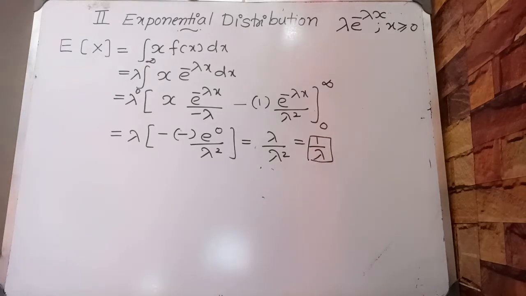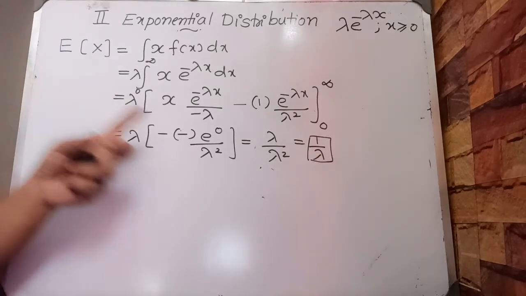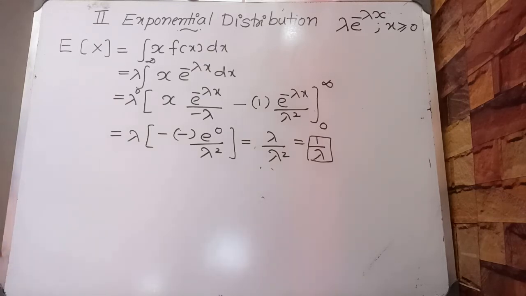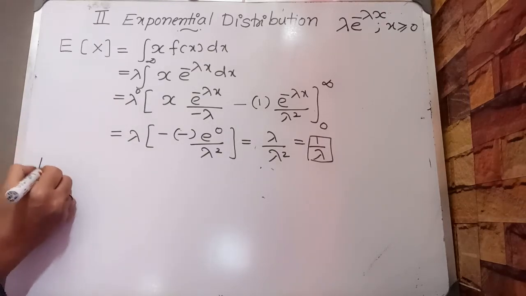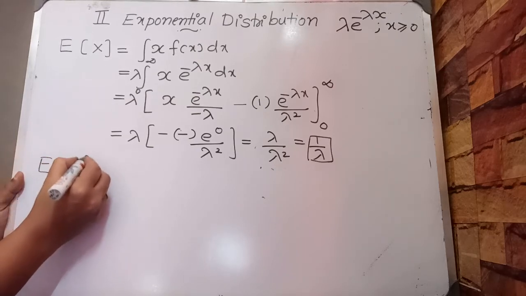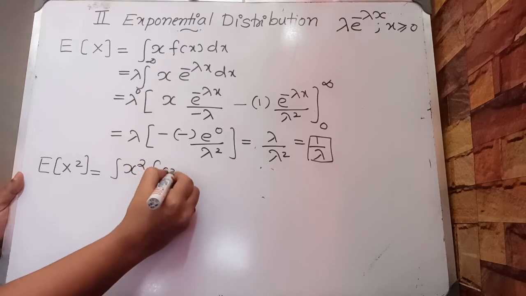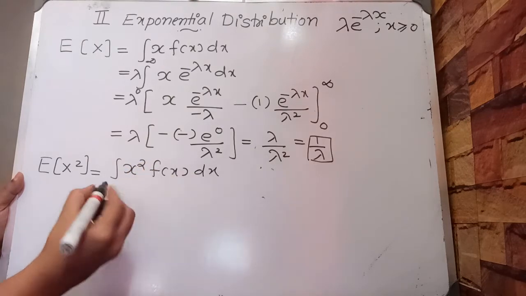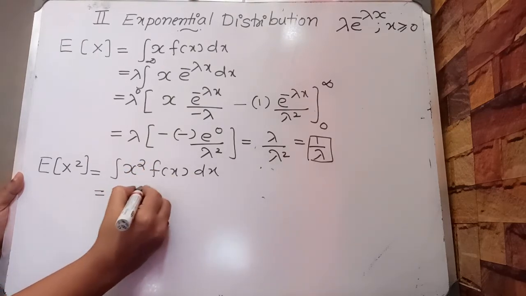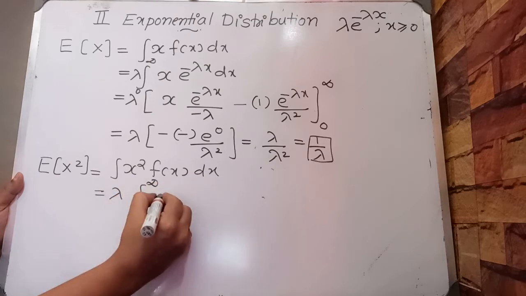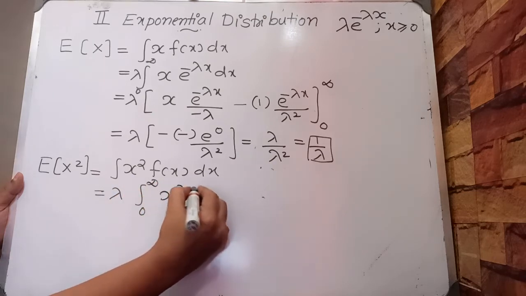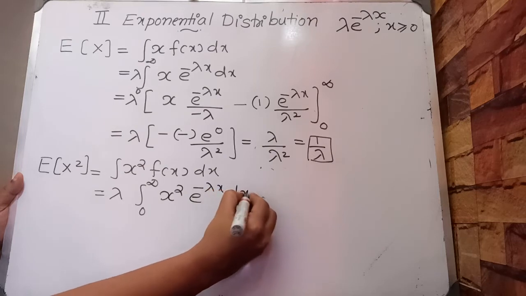That is, the mean of the exponential distribution is 1 by lambda, where lambda is the parameter used. Now, expectation of x square is equal to the integral of x square into f of x dx, which is equal to lambda times the integral from 0 to infinity of x square e raised to minus lambda x dx.